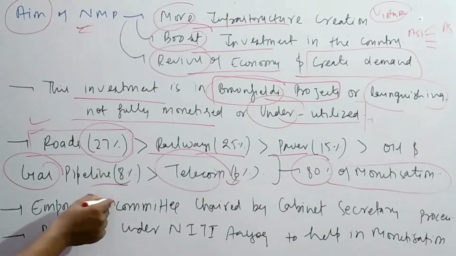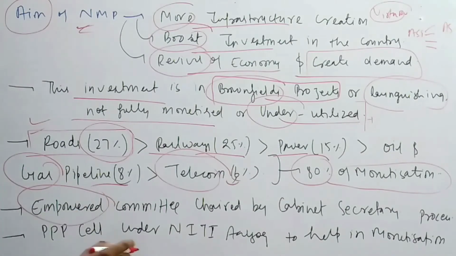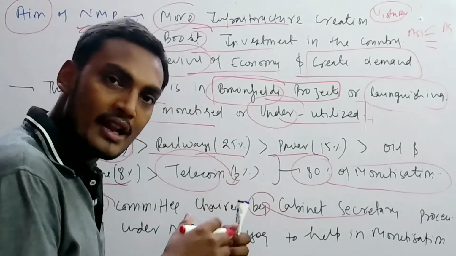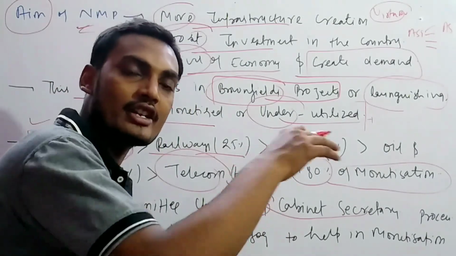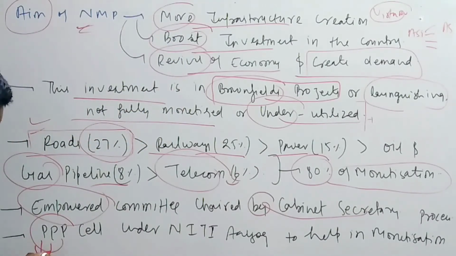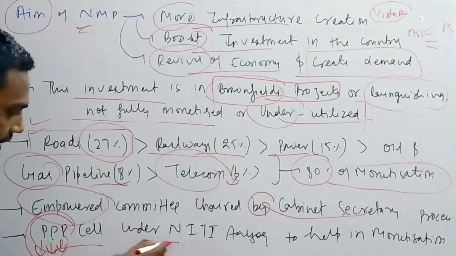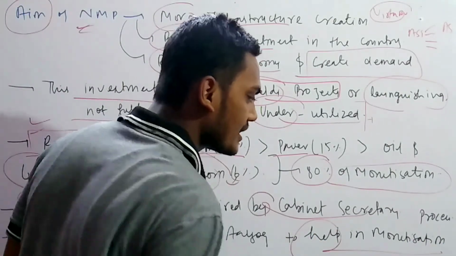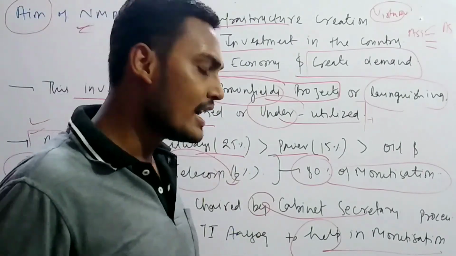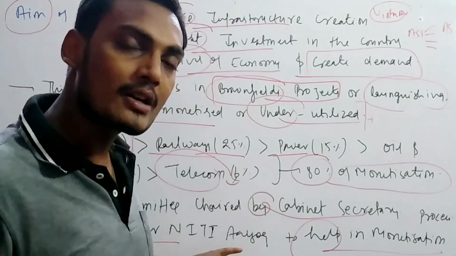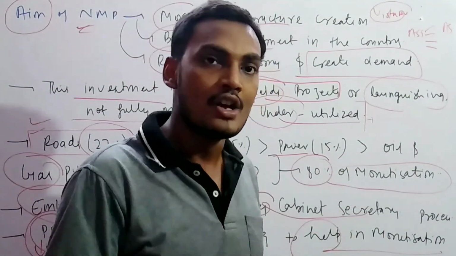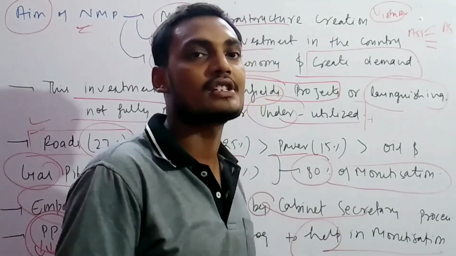As you know, an empowered committee chaired by the Cabinet Secretary will help in this process and will be a contact between the Union, the states and the private sector. There is also a Public Private Partnership cell under the Niti Aayog to help in the monetization process. So whatever difficulty comes up in the national monetization plan, this PPP cell and the empowered committee chaired by the Cabinet Secretary will take up the matter. So this is all about the National Monetization Pipeline.